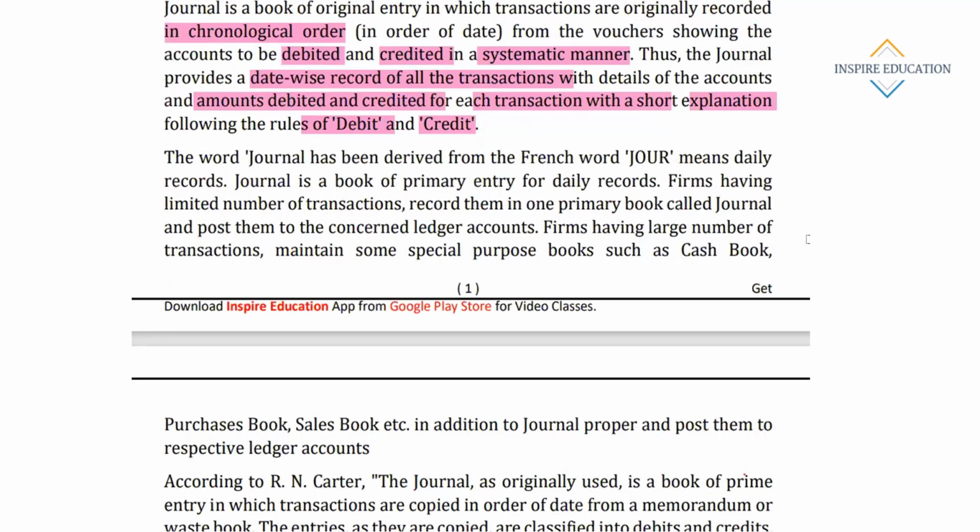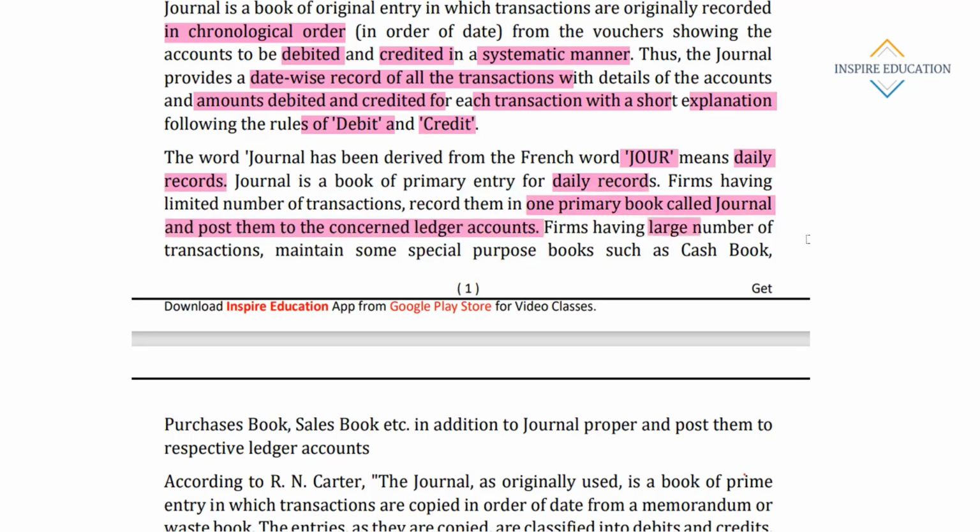The word journal has been derived from the French word jour, means daily records. For theoretical purpose, no need to memorize so much, but these things are as a history or story, you can memorize, no problem. Journal is a book of primary entry for daily records. Firms having a limited number of transactions record them in one primary book called journal and post them in the concerned accounts. I mean, suppose a small business, a grocery shop having very limited number of transactions, maintains only one primary book, one journal.